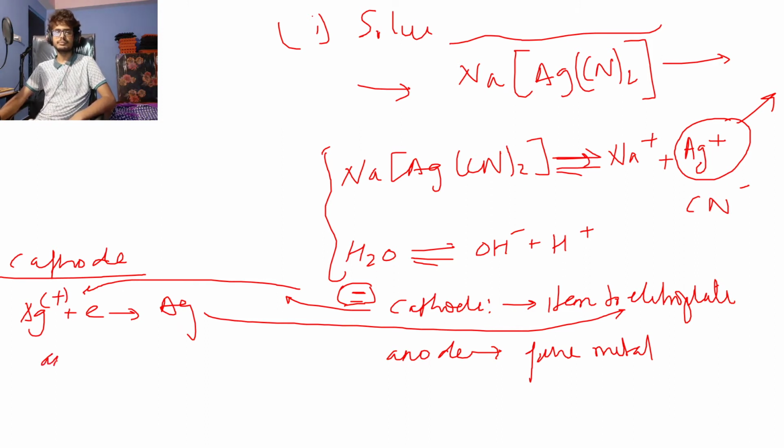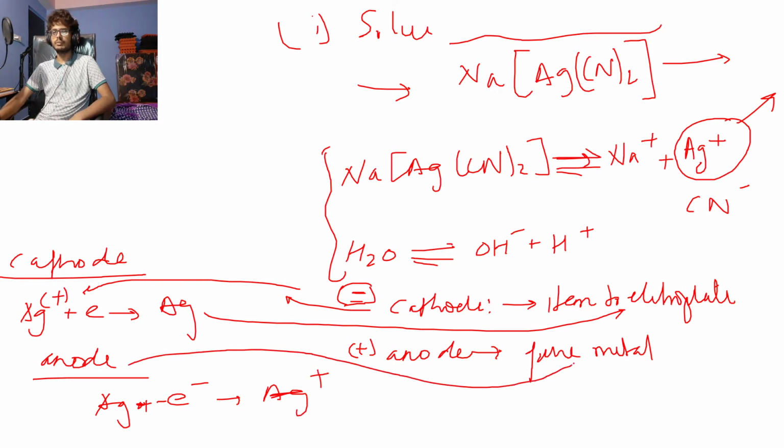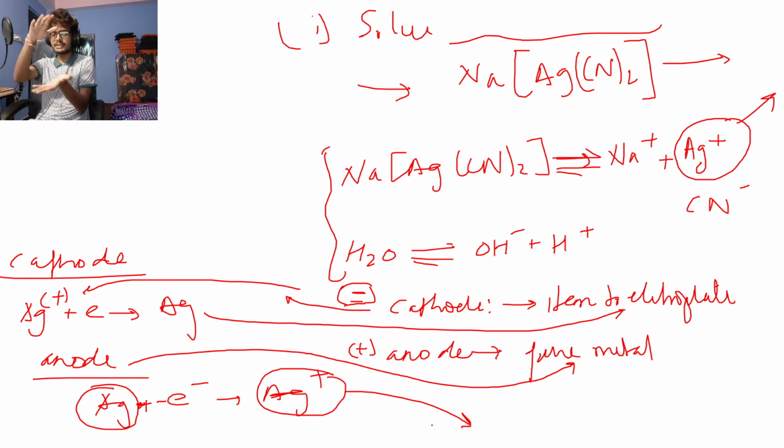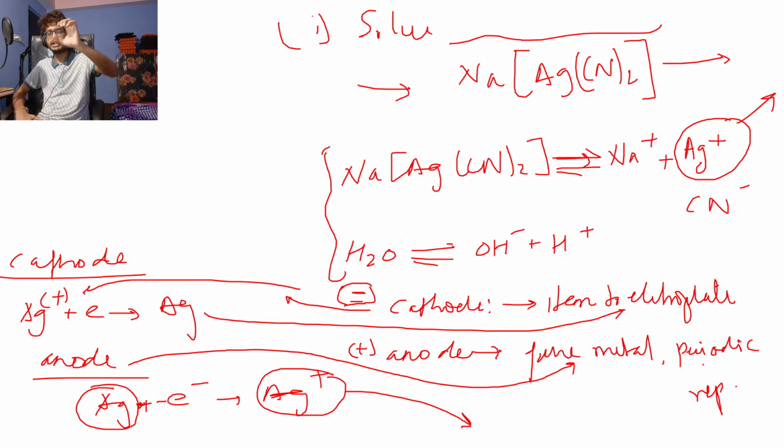Now at the anode, the anode is the positive electrode, so it is the oxidizing electrode. So what happens here is silver is losing an electron to form a silver ion. Now the anode is basically a block of pure metal, right? So this metal is getting converted to ions, and this ion is going into the electrolyte. So this is basically causing the size of the silver block to reduce over time. That's why I put a thing called periodic replacement, because it'll get smaller and smaller.